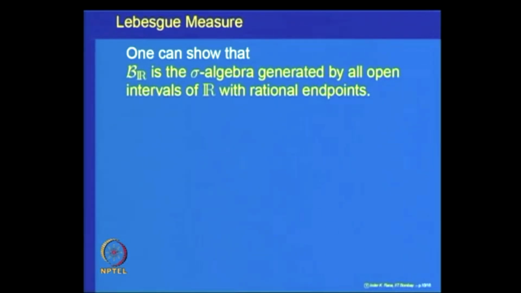So topological properties of the real line come into play. Not only that, you can take open intervals with only rational endpoints, and if you generate the sigma algebra by them, that is the same as the Borel sigma algebra.